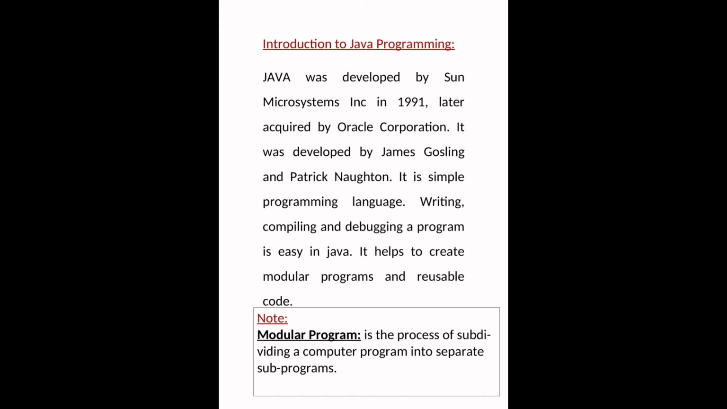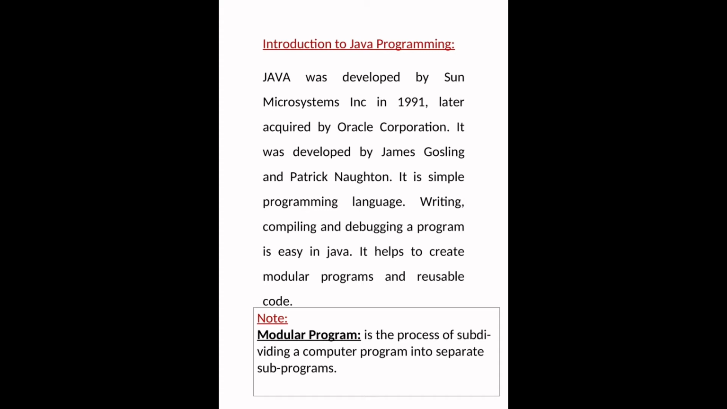Java was developed by the company Sun Microsystems Inc. in 1991, later acquired by Oracle Corporation.